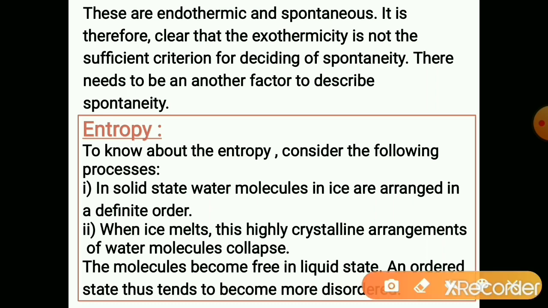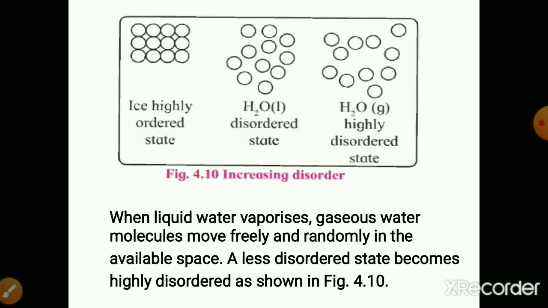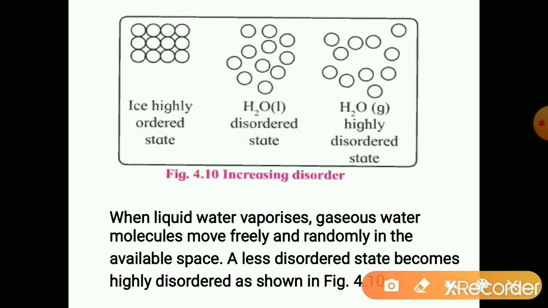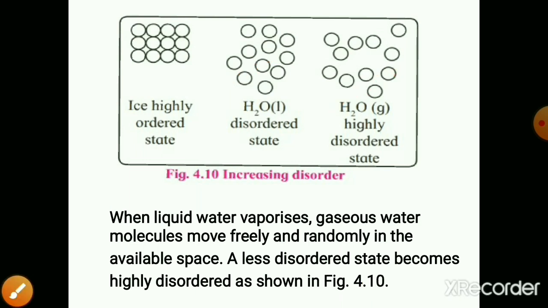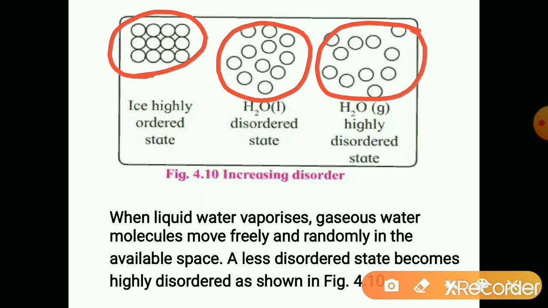An ordered state thus tends to become more disordered in the liquid state. So in the diagram, when ice is heated, it converts into liquid water, and liquid water when heated converts into gaseous water. Here the particles are orderly arranged. Here particles have become free. Here particles become more distant from each other.